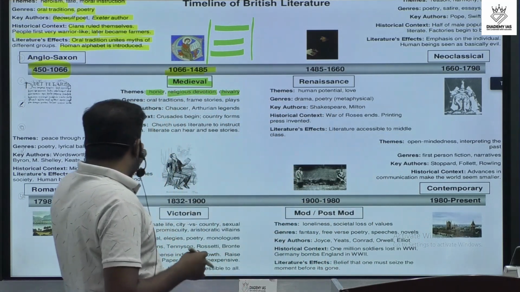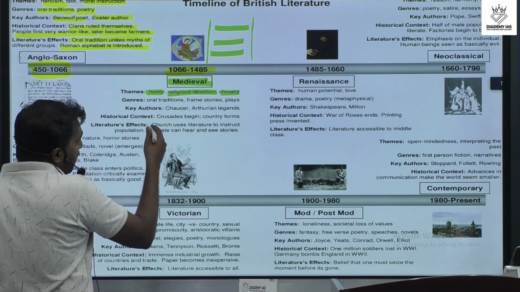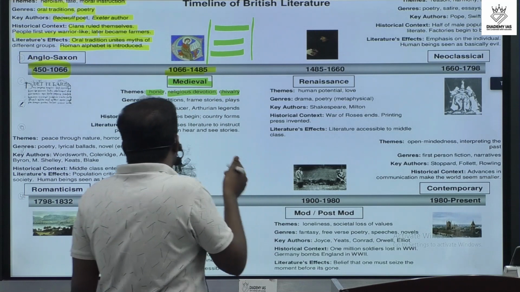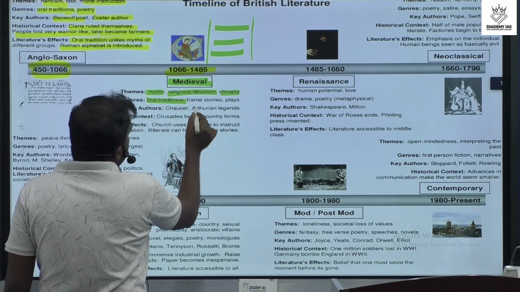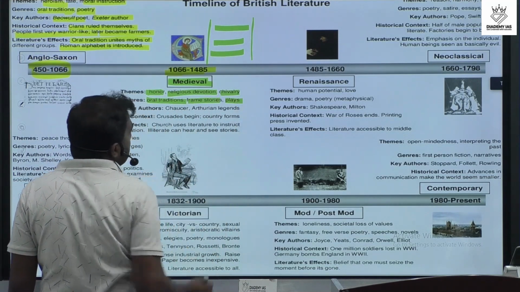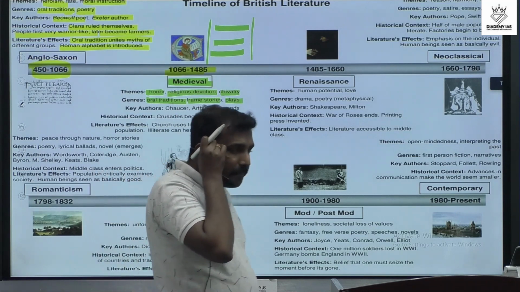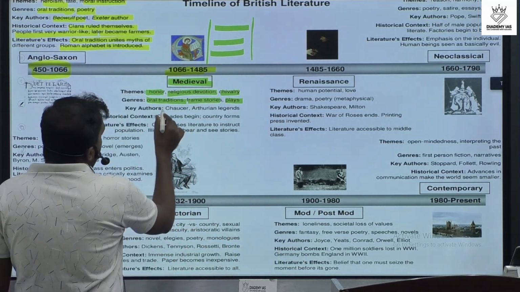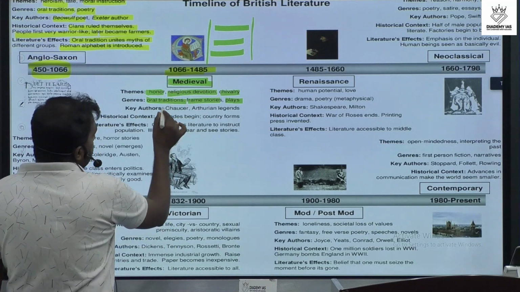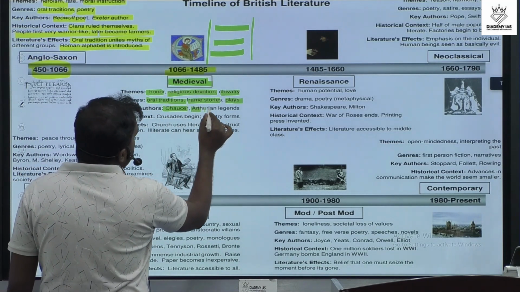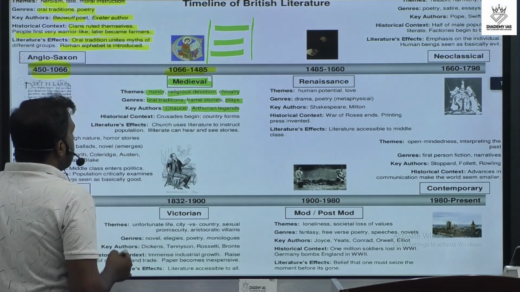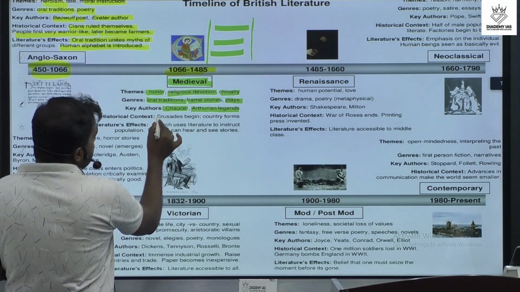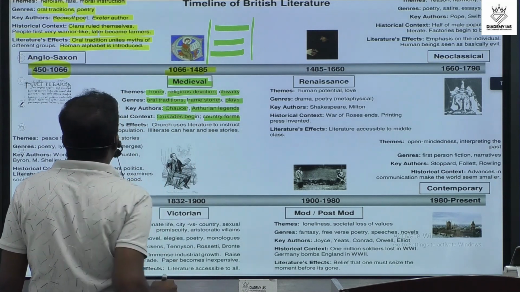The next one is genres, the type of literary works. That is oral tradition also here. Then frame stories and plays, that means drama, also introduced in this time. And the important authors in medieval time are Chaucer, then Arthurian legends. Then what is the historical context? Crusades begin and country forms.